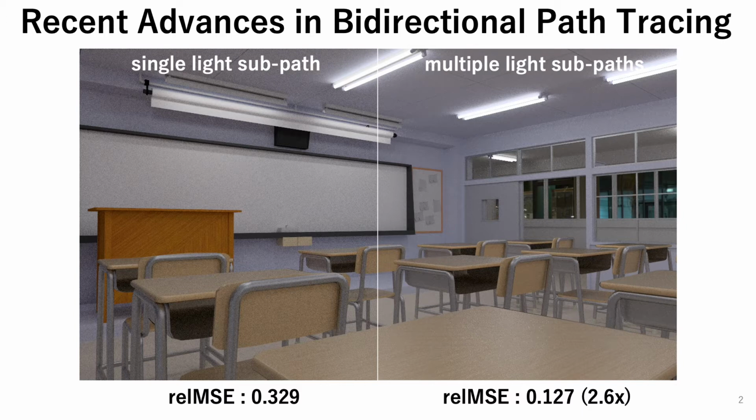The left image is rendered by using conventional BPT that samples an eye subpath and a single light subpath and connects each vertex of eye and light subpaths. The right image is rendered by using BPT with multiple light subpaths. As shown in this slide, BPT using multiple light subpaths can reduce the relative mean square error.